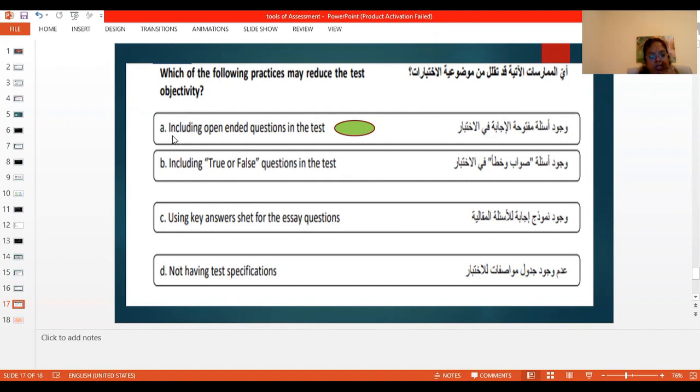Whereas option A, including open-ended questions, gives the students a varied opportunity to write the answer. For example, if a student is asked to write an essay on forest and two teachers are evaluating the paper, one teacher might think that the student should have written about forest conservation as well, and another teacher might have an idea that he need not add forest conservation. So the bias between two teachers will be there if an open-ended question is given. So this will reduce the objectivity. So this is the correct answer. Thank you.